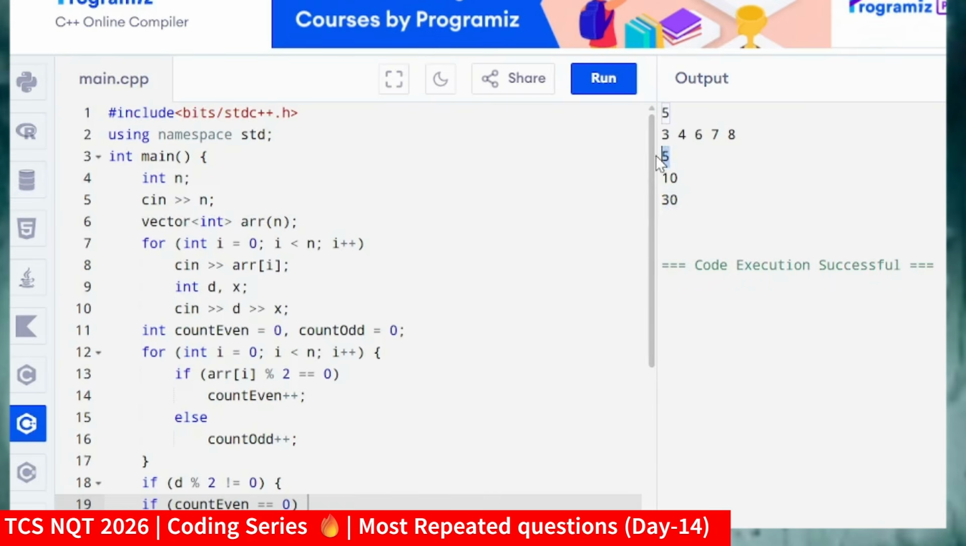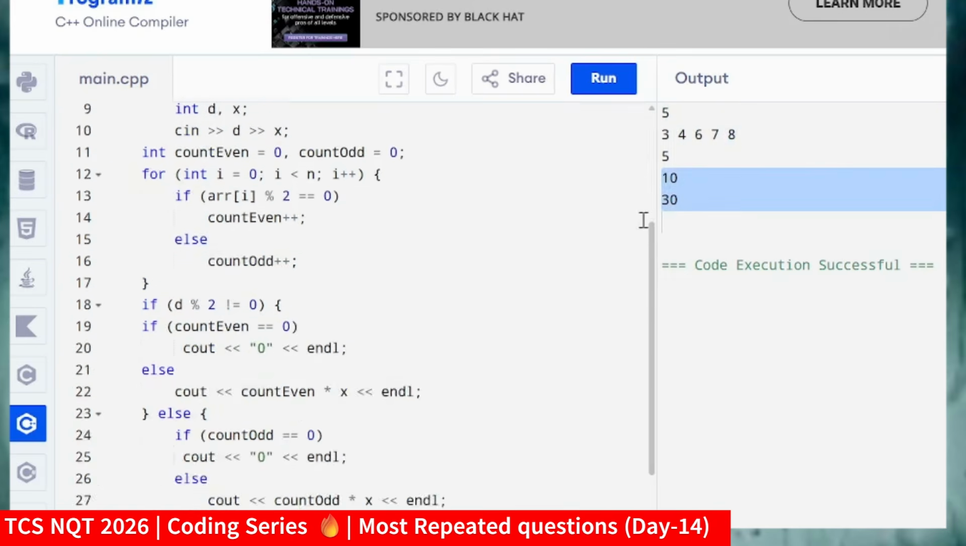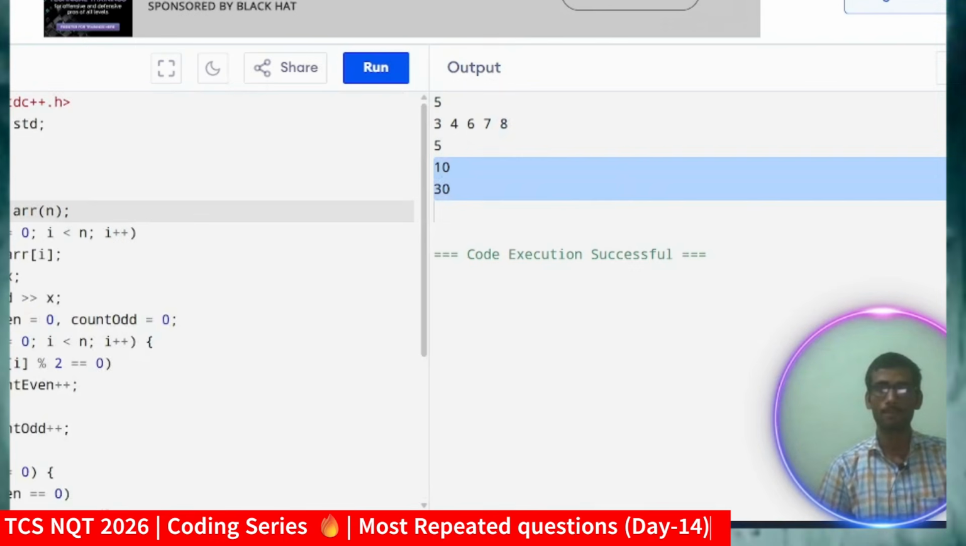Because the current date is 5, which means odd. So how many vehicles are violating the rule? Vehicle 4, vehicle 6, vehicle 8. These mean the vehicle number's last digit, isn't it? So 3 vehicles are violating the rule. So 10 into 3, that will be 30. So our code is running perfectly fine. I hope you got the logic.